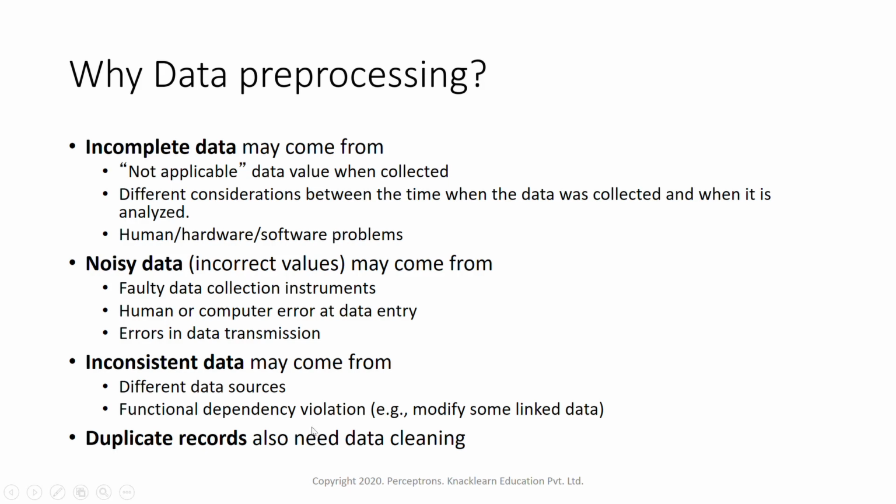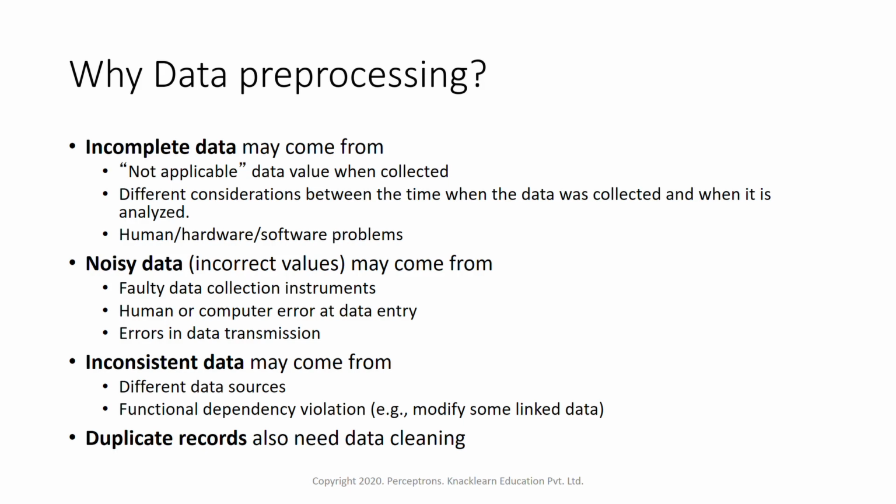Then functional dependency violation, that is also one bigger problem. Because of some violation, some dependency has been changed, like modifying some linked data. There is a link between the data, but that has been modified while collecting the data, so this can also lead to inconsistent data.